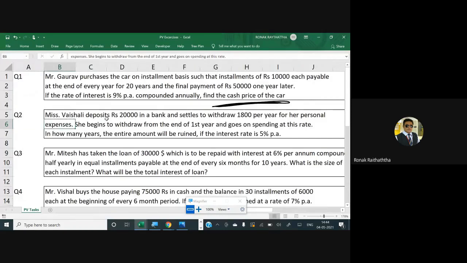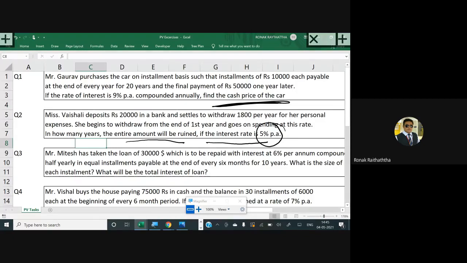Okay, let's move to the next one, which is question number 2. Miss Vaishali deposits 20,000 rupees in a bank and settles to withdraw 1,800 per year for her personal expenses. Now Vaishali has got some good amount of money right now, say 20,000 rupees. She's like, I'll be withdrawing 1,800 per year. She begins to withdraw from the end of the first year and goes on spending at this rate. In how many years will the entire amount be ruined if the interest rate is 5%?